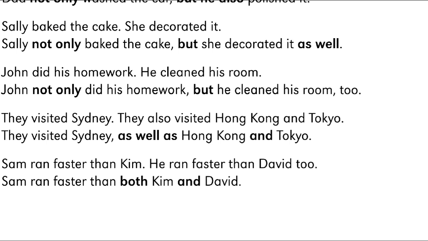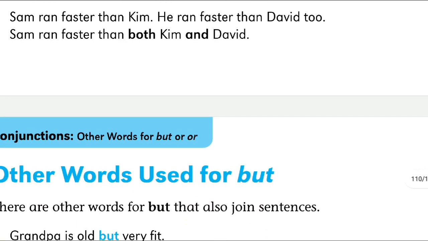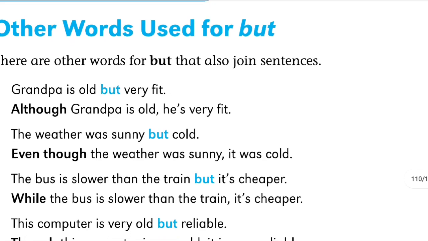Sam ran faster than Kim, he ran faster than David too. Means Sam ran faster than both Kim and David. Means "both" is also used here as a conjunction. Like that, other words which are used for "but". How? Let's see. Grandpa is old but very fit. Here you can rewrite the sentence as: although Grandpa is old, he is very fit. Means "although" is used in place of "but".